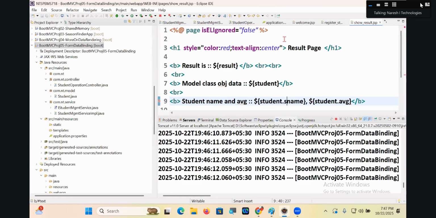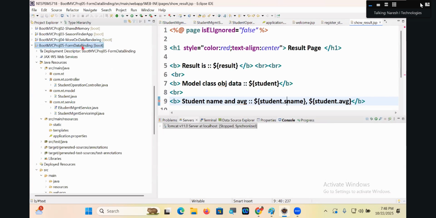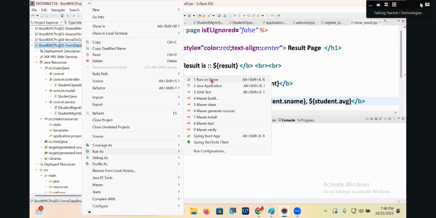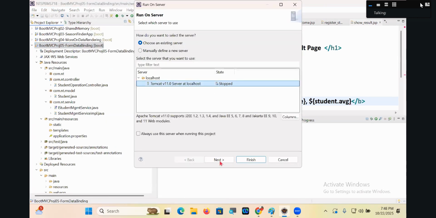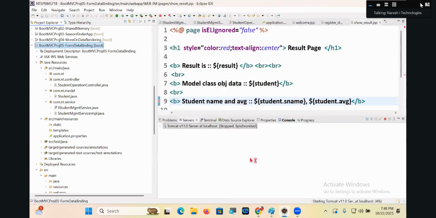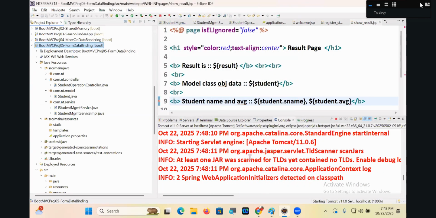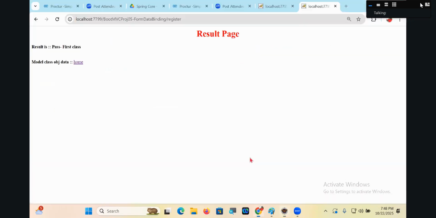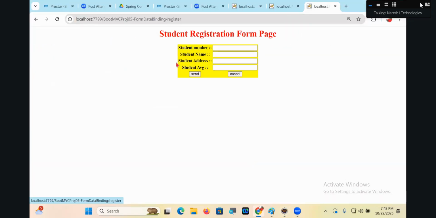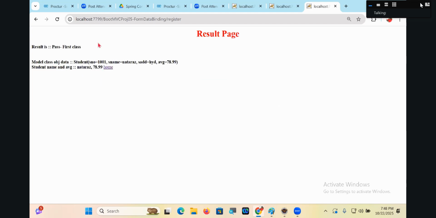I can get specific multiple properties or a specific single property. Right click, run on server, say next, say finish. 1001, Natraj, address Hyderabad, 78.99. Here we are getting output. Specific multiple property values are also coming.